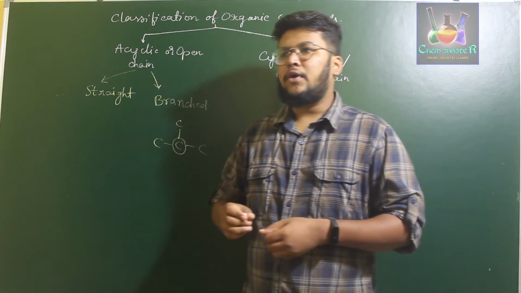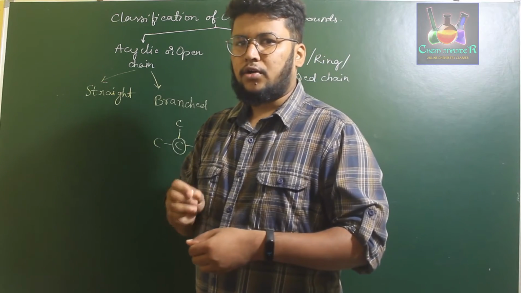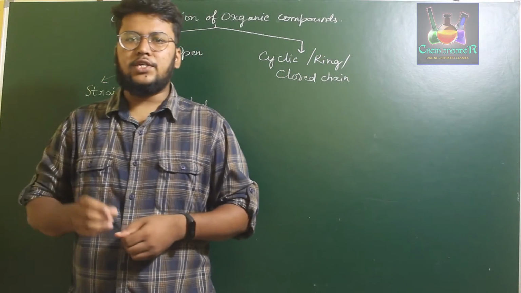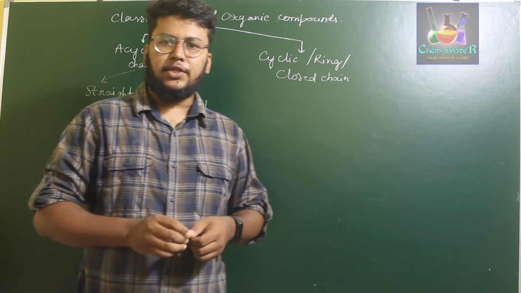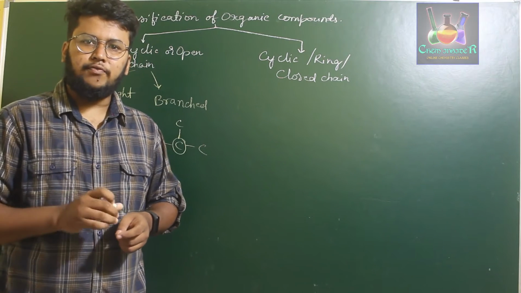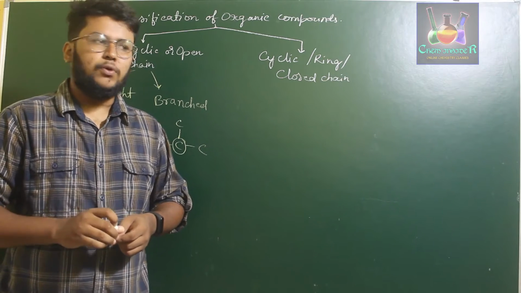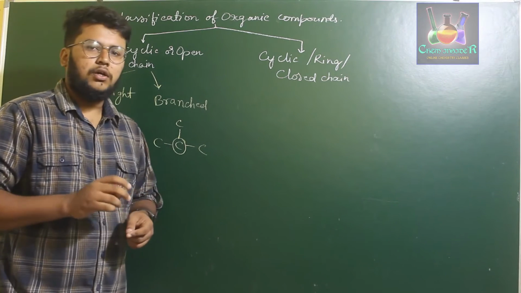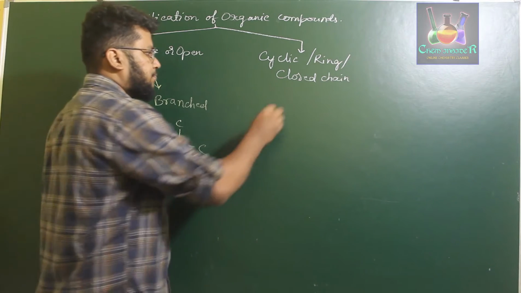Therefore, if you have a closed chain organic compound in which just carbon atoms are involved in the bond formation in the ring, then those compounds are called homocyclic organic compounds.